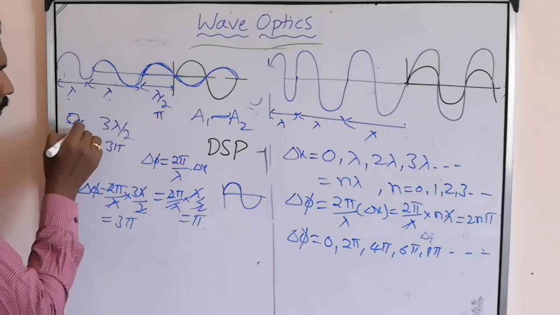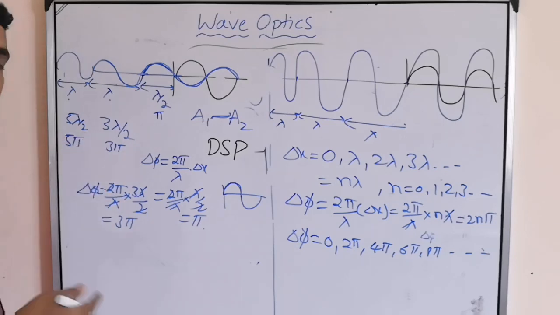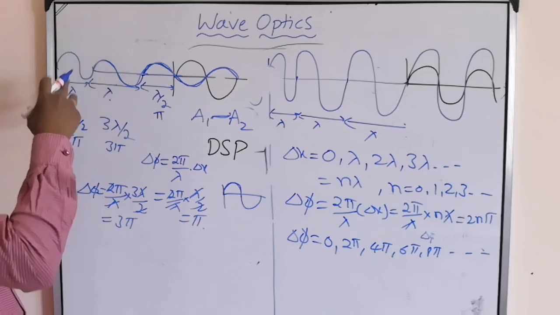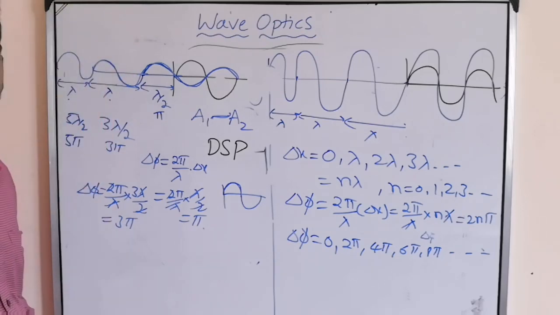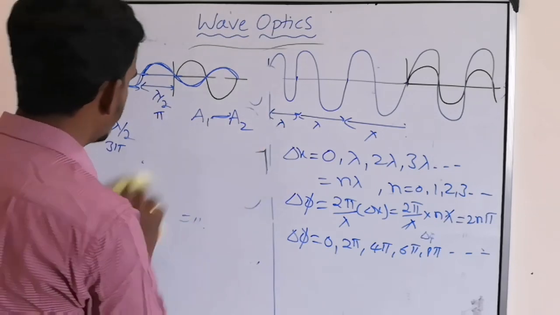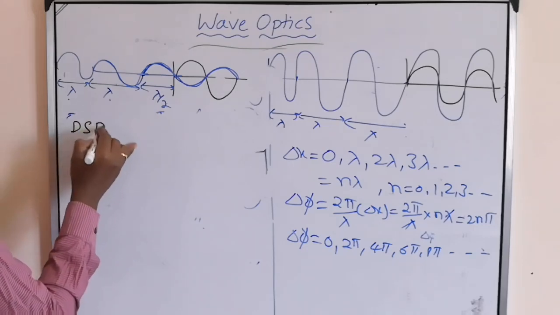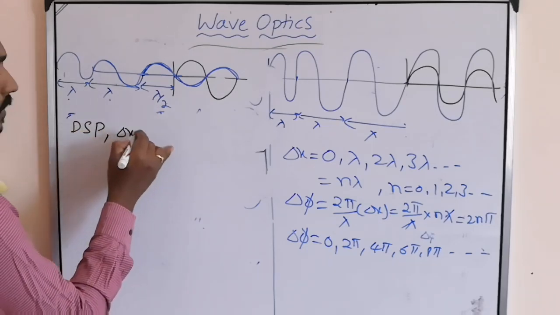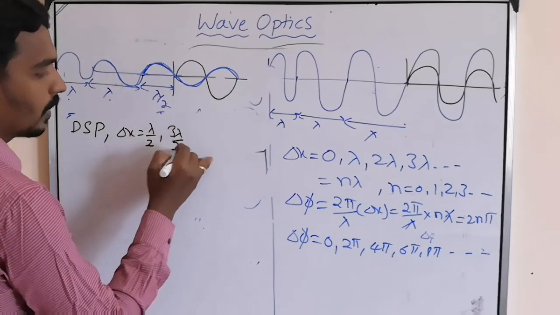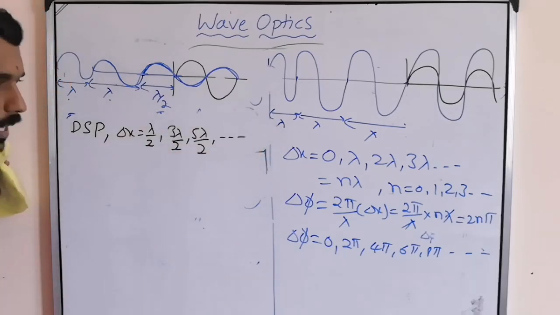5 lambda by 2 means here 5 pi will come. Next, 7 lambda by 2, 7 pi. 9 lambda by 2, 9 pi. So on. So here the condition that will come is, for destructive superposition, delta x can be minimum first lambda by 2, next 3 lambda by 2, next 5 lambda by 2, next so on.